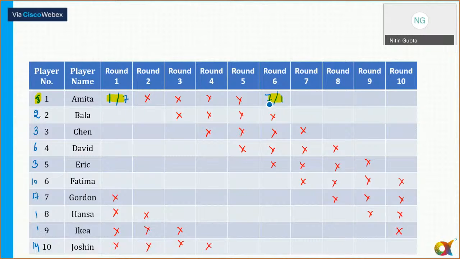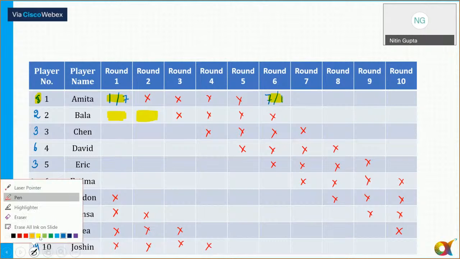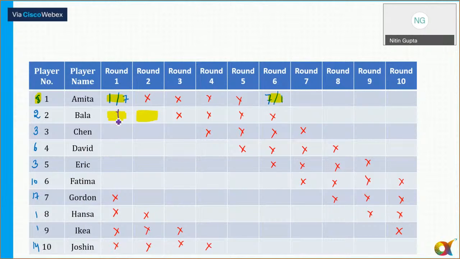Okay. Now, coming to Bala. So Bala has participated in all the rounds till round 6. The points which Bala has got is 2. So if Bala has got 2 points, I think there is only one possible combination that Bala should get 1 as well in both the rounds here. So Bala has got 1 in each and total will be equal to 2. All right. So which means Bala has got a total of 1 plus 1 that is equal to 2 points.